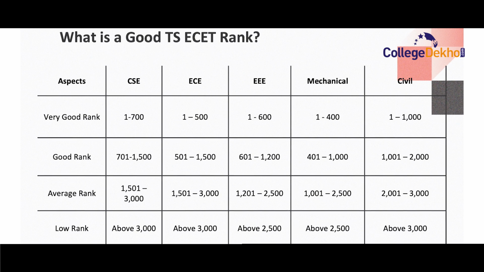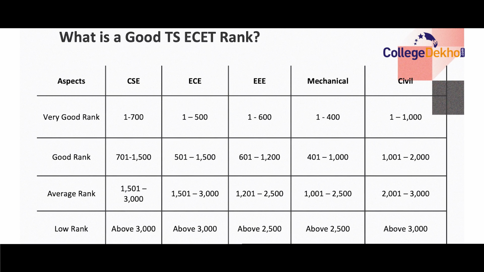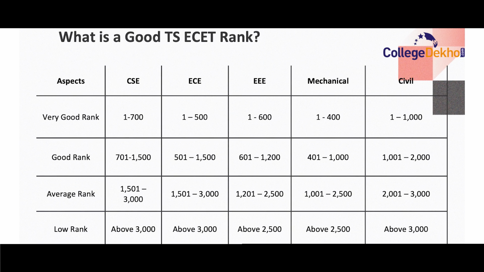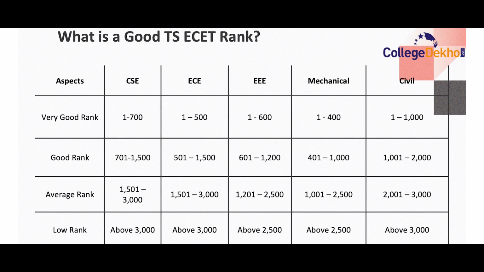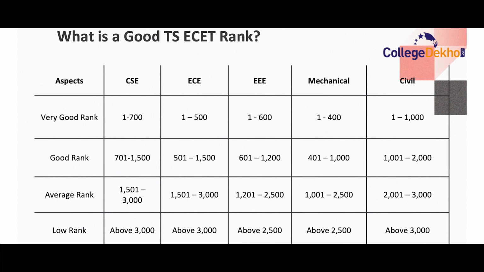For EEE, that is Electrical and Electronics Engineering, rank of 1 to 600 can be considered as a very good rank. Rank of 601 to 1200 can be considered as a good rank. Rank of 1201 to 2500 can be considered as an average rank, and a rank above 2500 can be considered as a low rank.